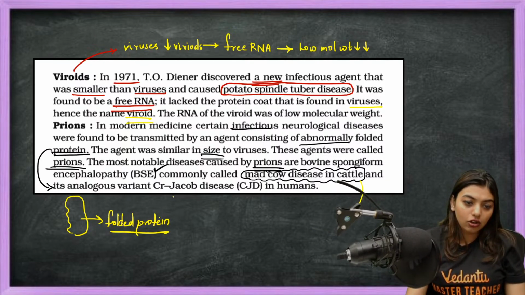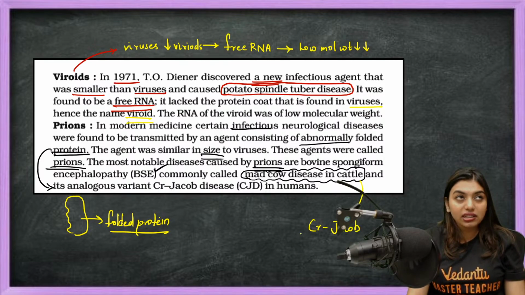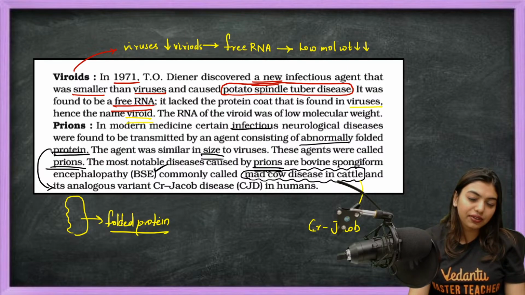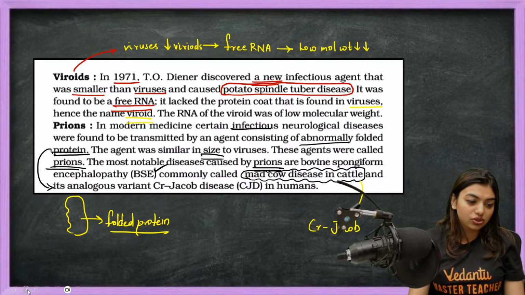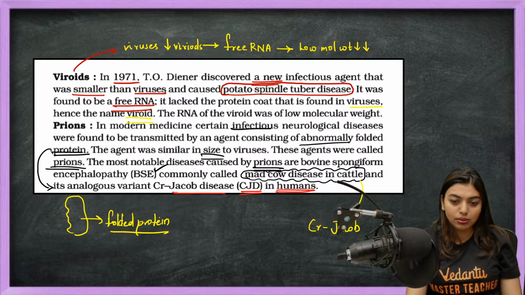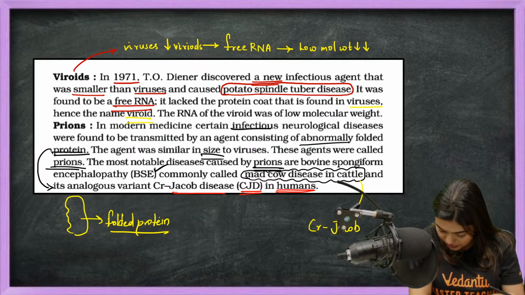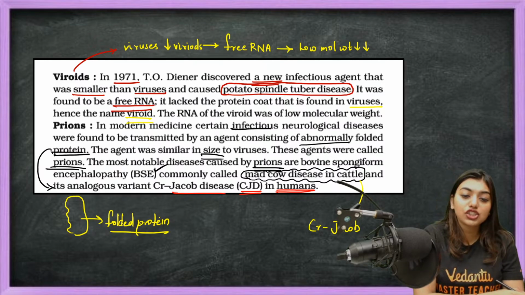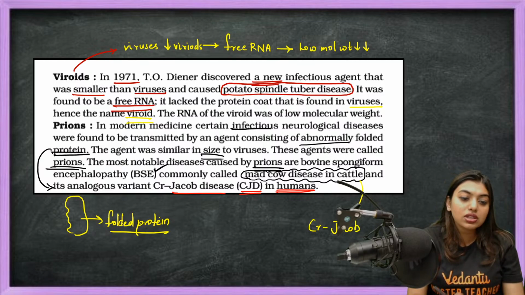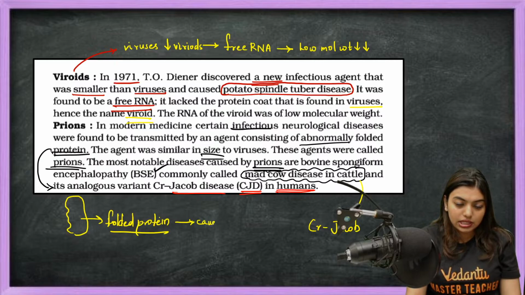And its analogous variant is Creutzfeldt-Jakob disease. It's a very difficult name, which you don't have to know, it's some other language name. So it is Jakob disease, CJD, in humans. That is the analogous variant. So these prions are folded proteins that have the capability to cause disease, and the disease they cause is mad cow disease.